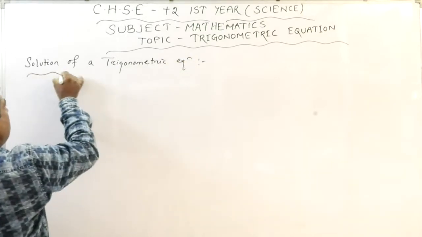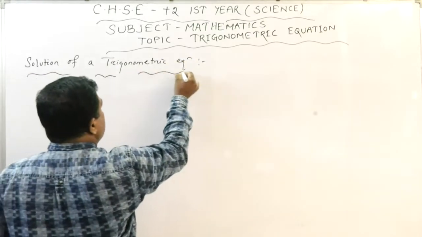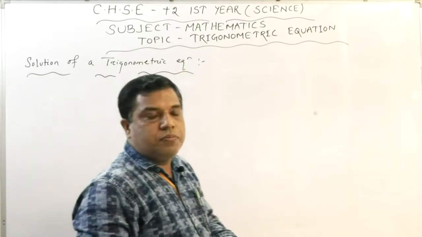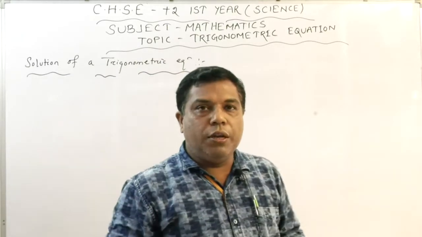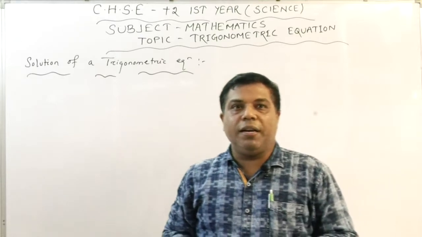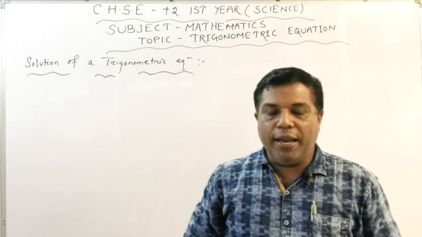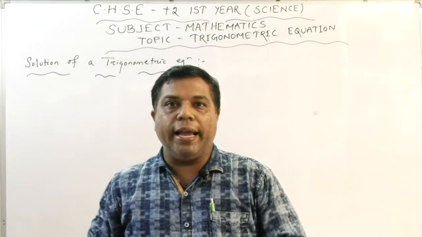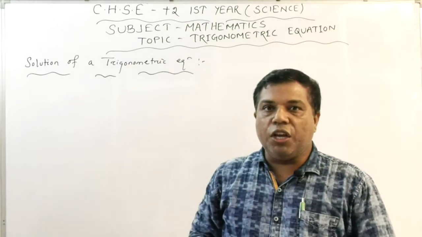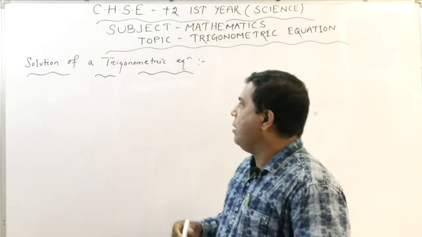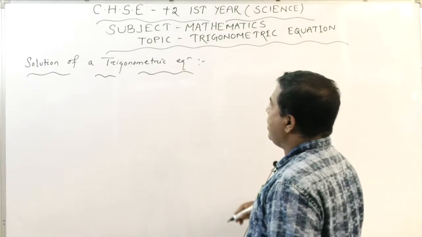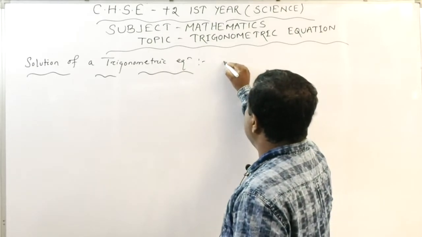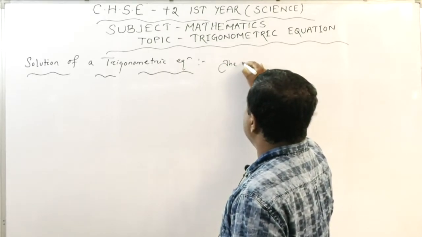What do we mean by solution of a trigonometric equation? As I told you, the solution of a trigonometric equation means the values of the unknown angles for which the equation holds good.